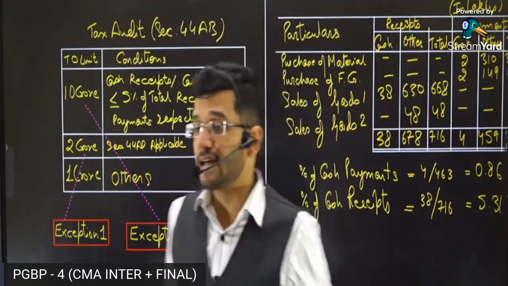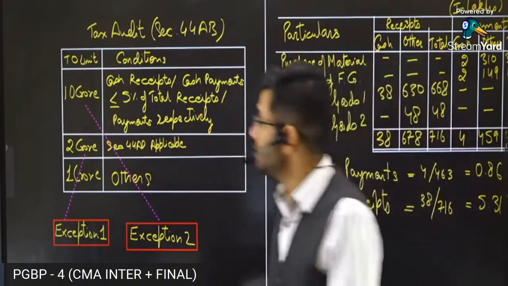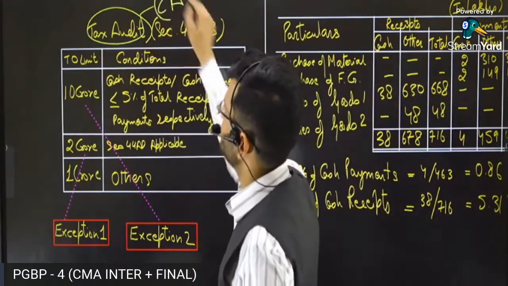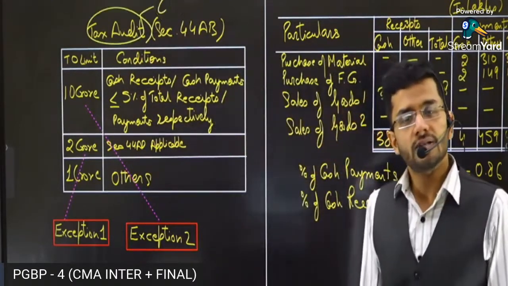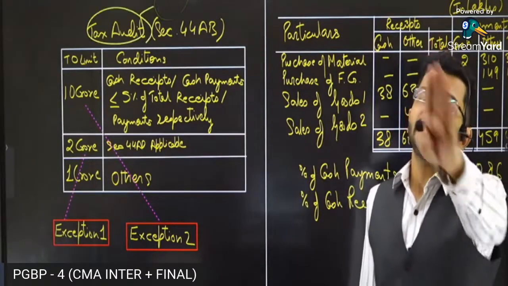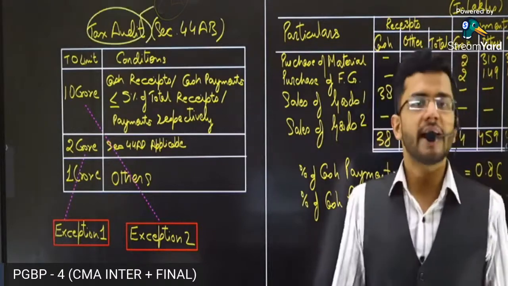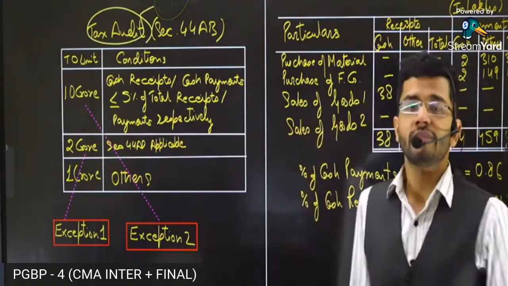But if the Income Tax Act thinks fit, then it will order special tax audits from a CA. Again, this power is also given to a chartered accountant. Then it can give tax audit to a chartered accountant, and the chartered accountant will perform tax audit of your books of accounts. The perspective in tax audit will entirely be tax. Tax audit will be focused on tax, the allowances, disallowances, everything which is related to tax.